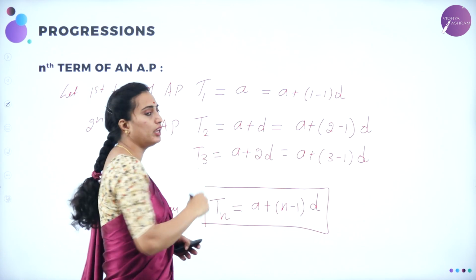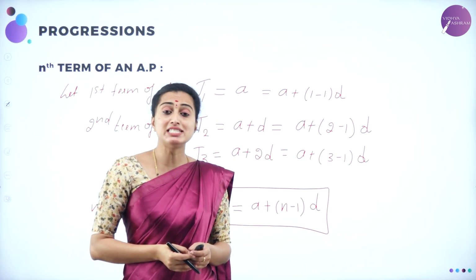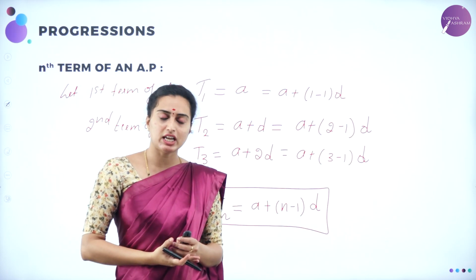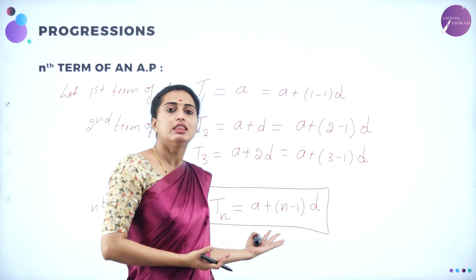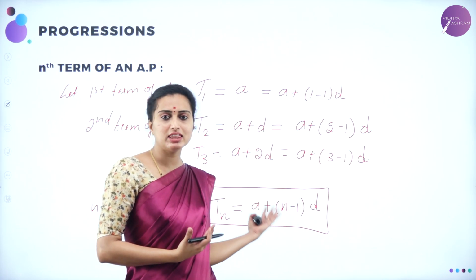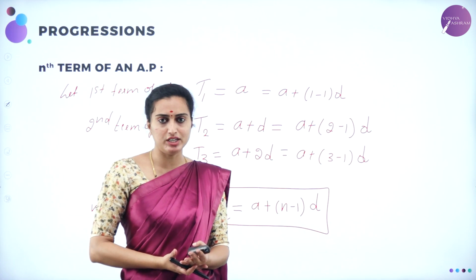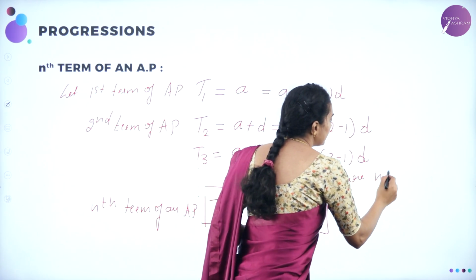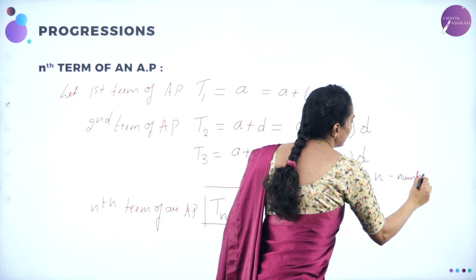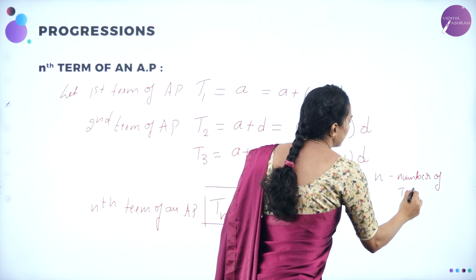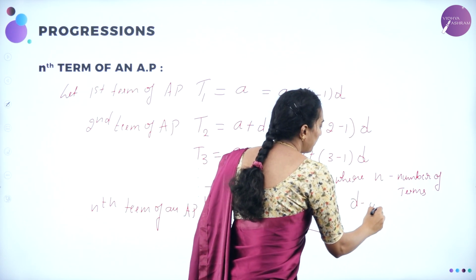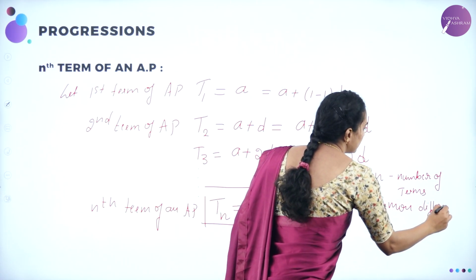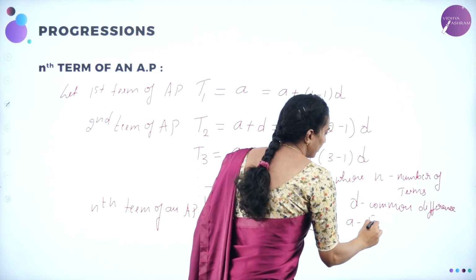The first term of an AP is A, which is T1, the second term is T2, which is A plus D, the third term is A plus 2D, which I can write as A plus 3 minus 1 into D. Similarly, the nth term of an AP is Tn, which will be equal to A plus n minus 1 into D, where n is the number of terms, and D is the common difference, where A is the first term of an AP.